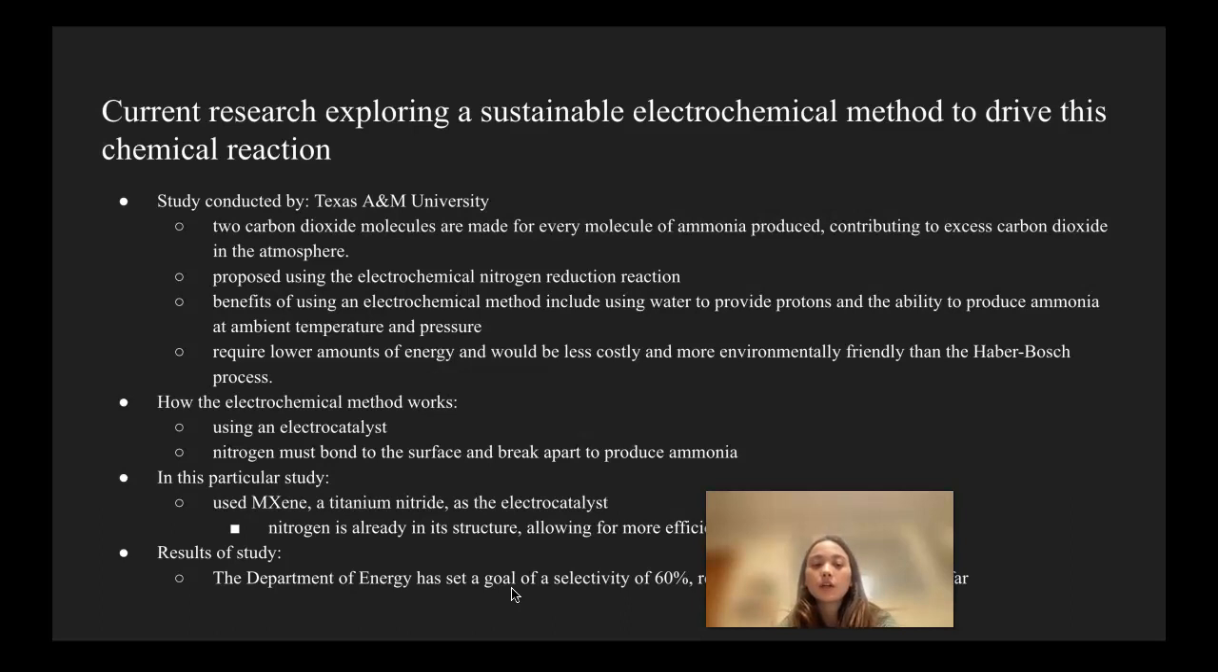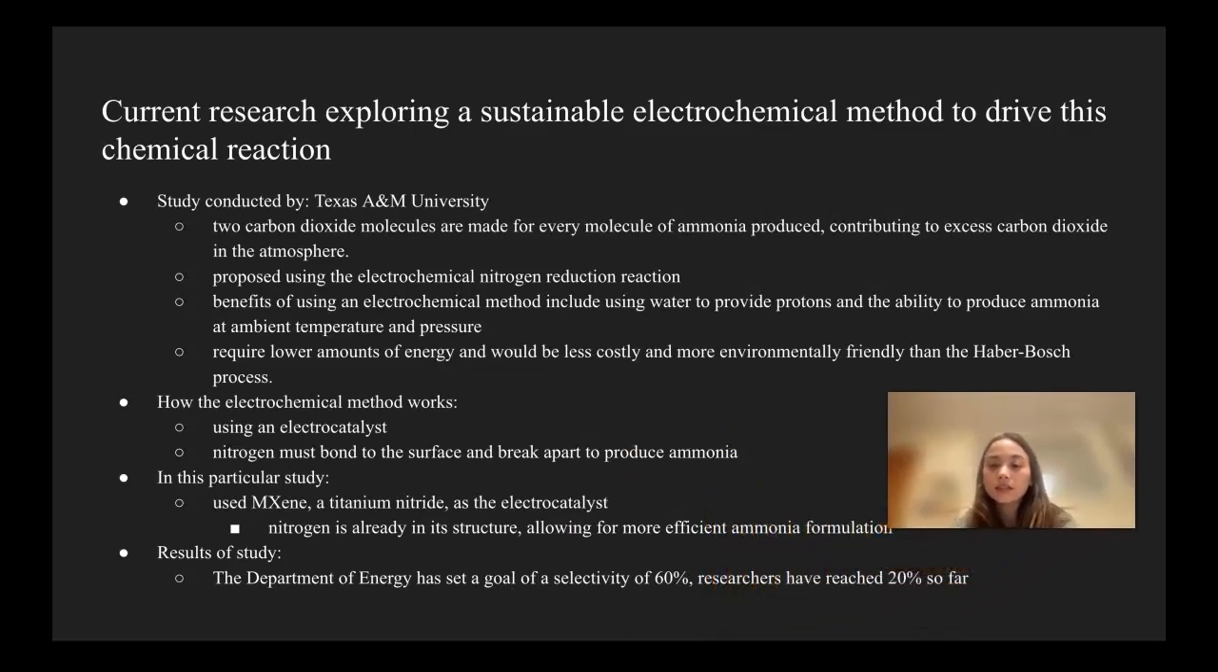The Department of Energy, the results of this study are kind of up in the air only because the Department of Energy has set a goal of a selectivity of 60%. So that means that researchers have to reach 60%, which is more than half, before anything can be done to change the process. And researchers at this point have only reached 20%. But they do have plans and methods to try to reach that 60% in the future.